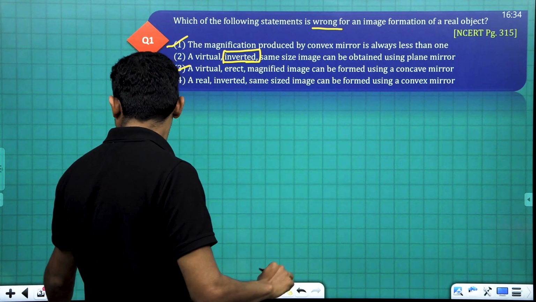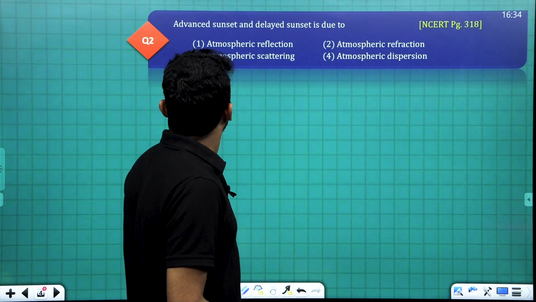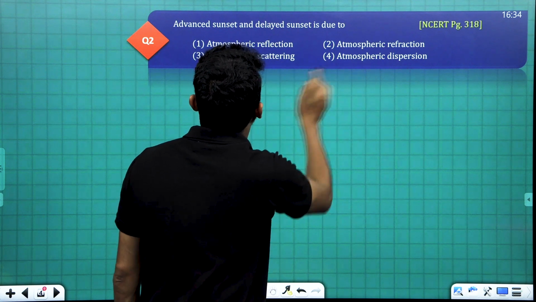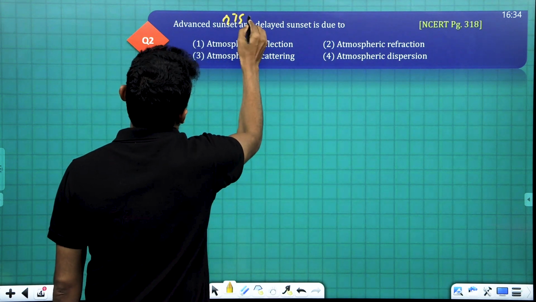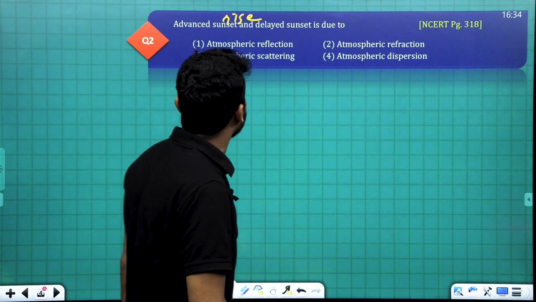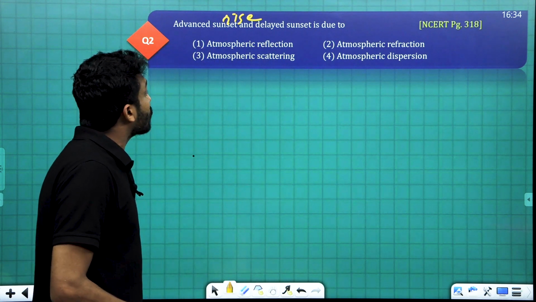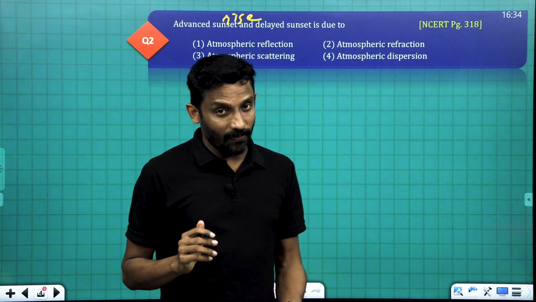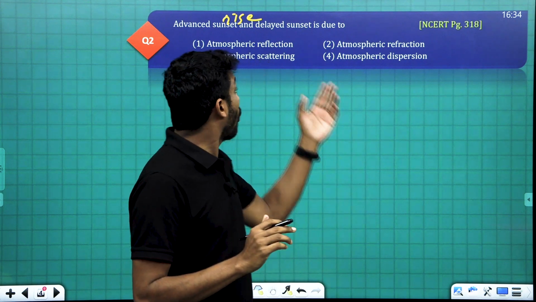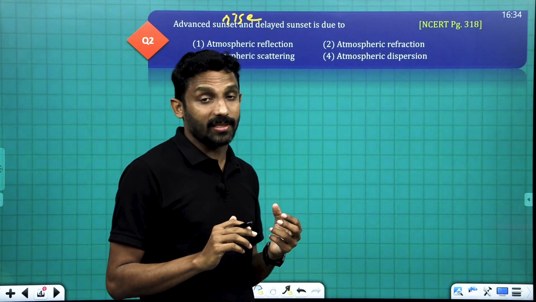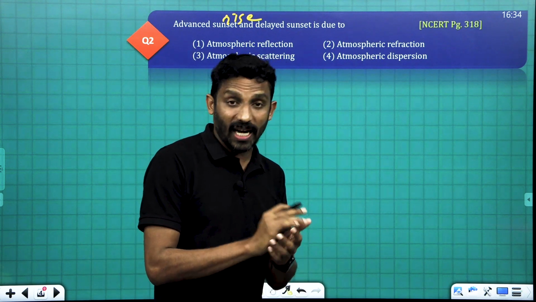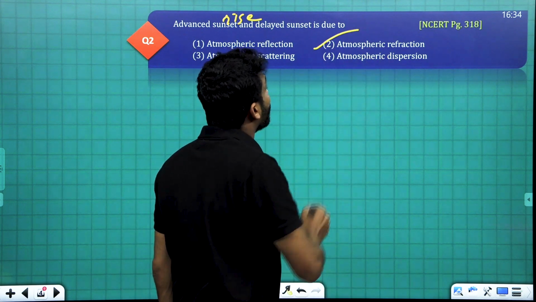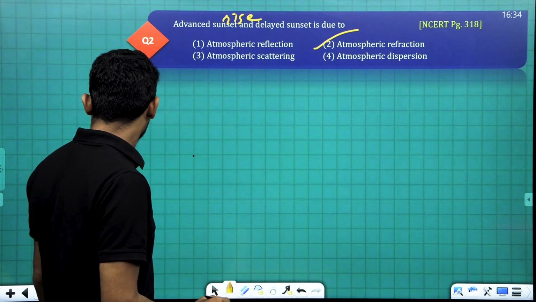Clear? Number 2, advanced sunrise and delayed sunset. Actually, this is sunrise, you can correct it. Advanced sunrise and delayed sunset is due to the atmospheric refraction. It is one of the applications of refraction. This phenomenon is due to the refraction of light taking place due to the presence of atmosphere. Clear? So the answer is option B or 2.